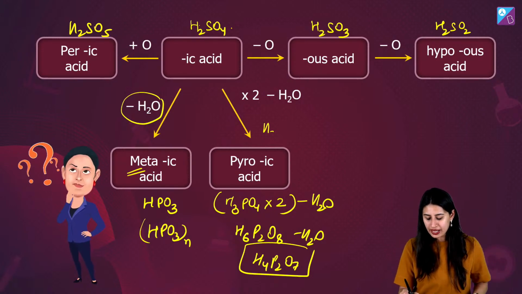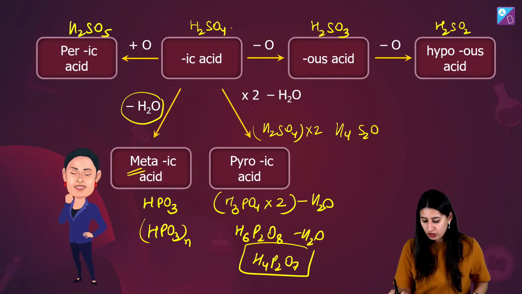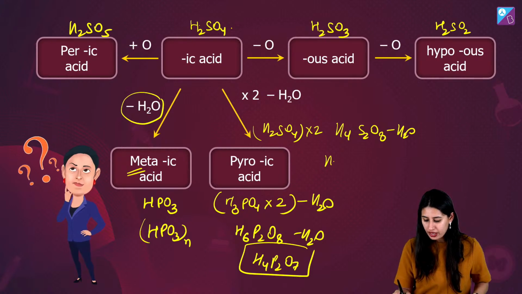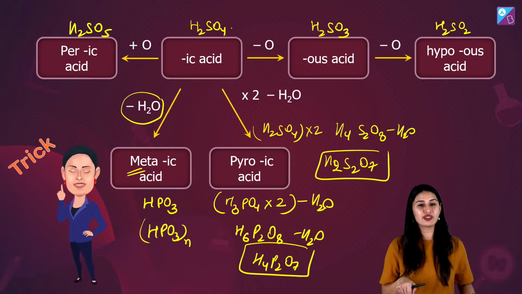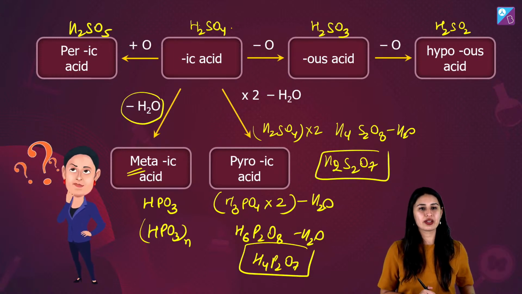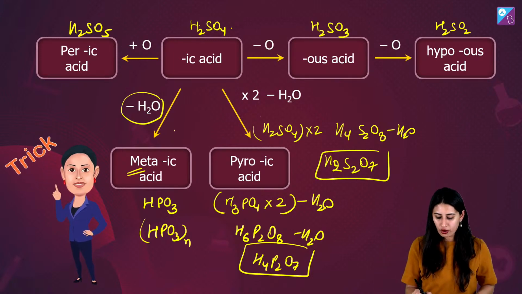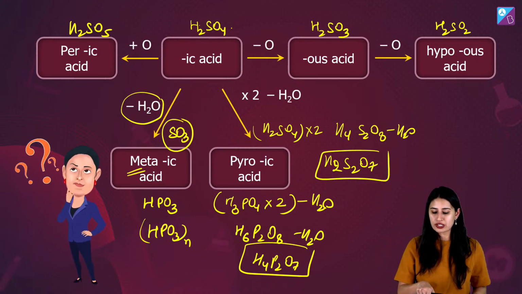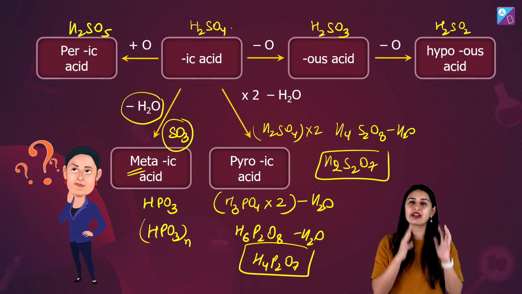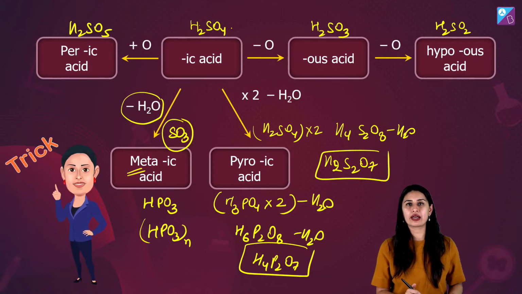Similarly, if you multiply H2SO4 with 2, what do you get? H4S2O8. Remove water, H2S2O7, oleum, is pyrosulfuric acid. Aman, clear hai? H2SO4, remove water, you get SO3, metasulfuric acid. Though meta for H2SO4 doesn't exist, it should have at least one hydrogen there. एक hydrogen होना मांगता है.